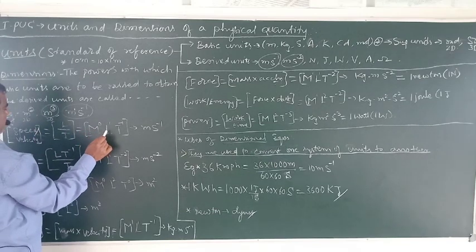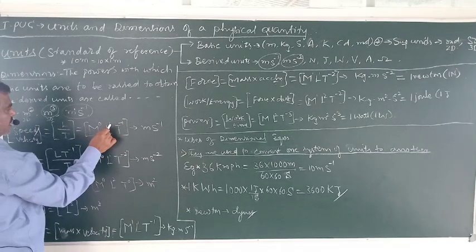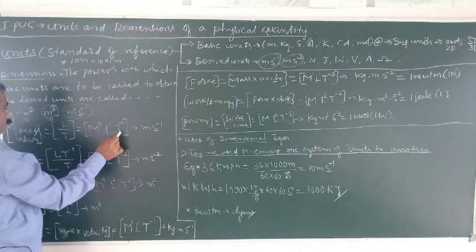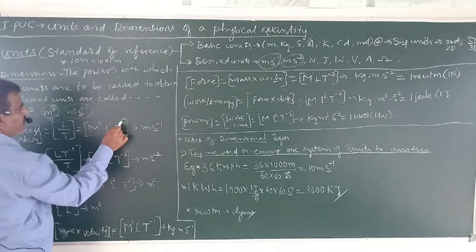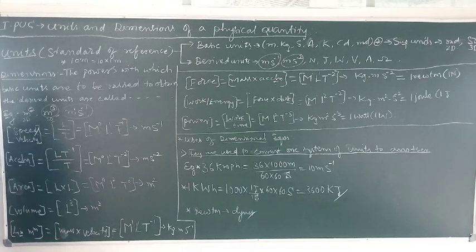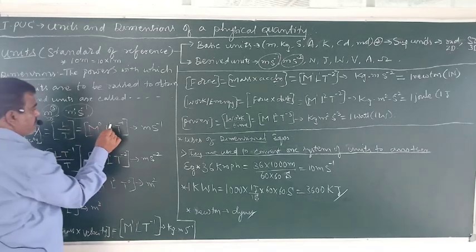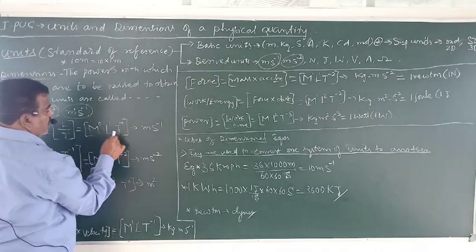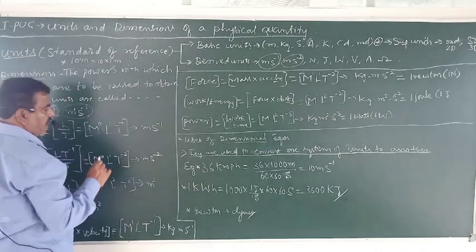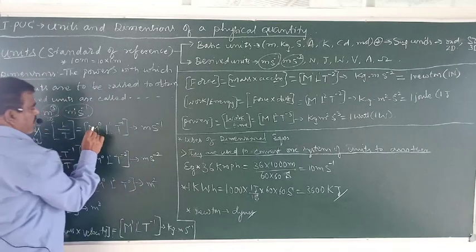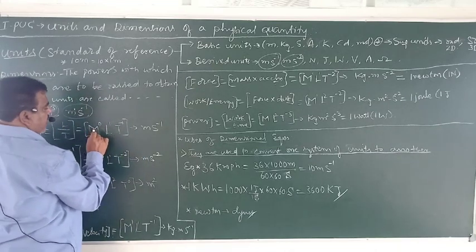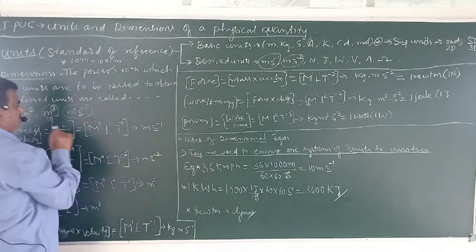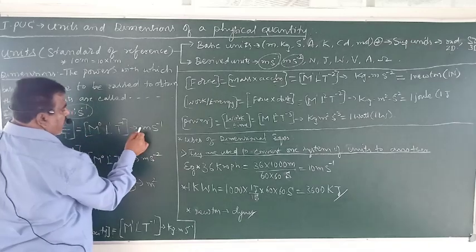The dimension of length in speed is 1. The dimension of time in speed is -1. These powers are called dimensions. These things are basic units. So, the unit of mass is kg, but as speed doesn't depend on mass, we are not writing it here.